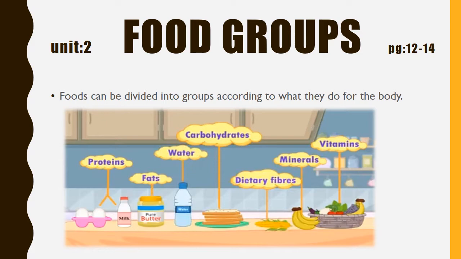Food groups. Food can be divided into groups according to what they do for the body. So basically we divide food into different groups so that we can study each group in detail. The basic food groups are protein, fats, carbohydrates, dietary fibers, minerals and vitamins. Here water is not included in the food groups, but it is as important as the other food groups, and we will also discuss its importance later.